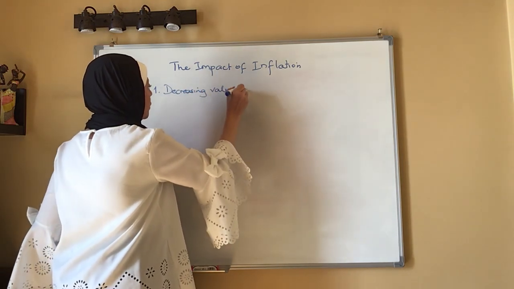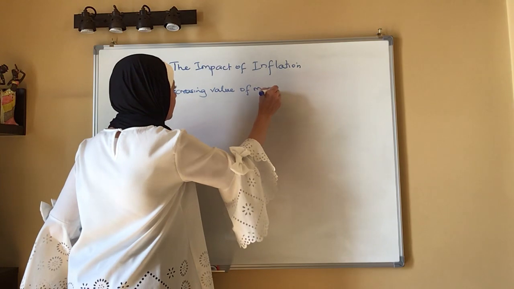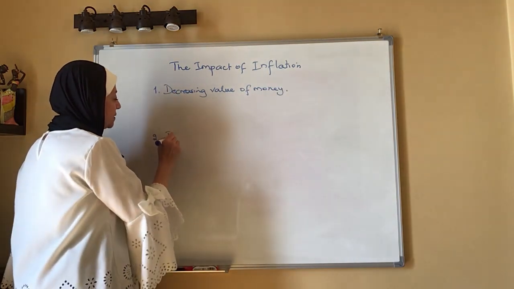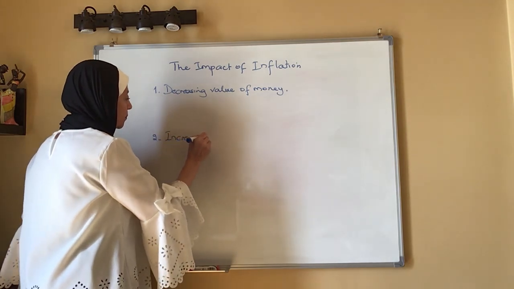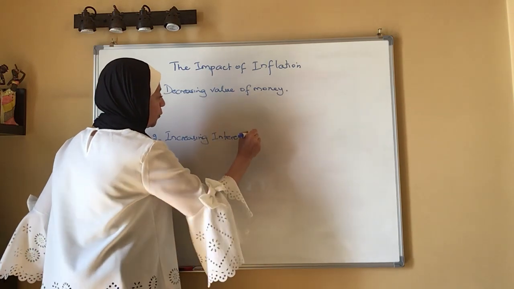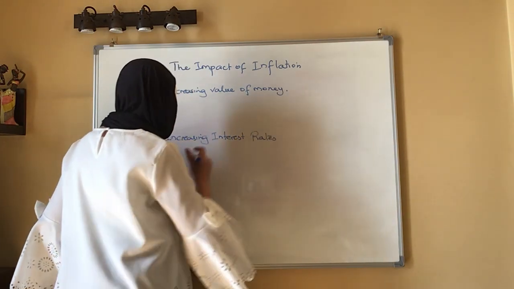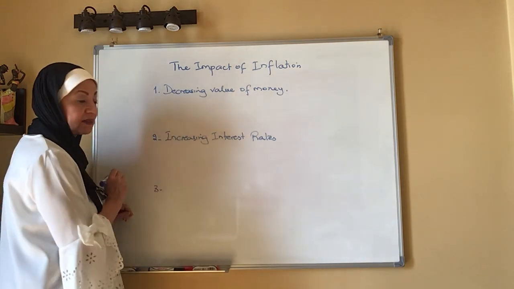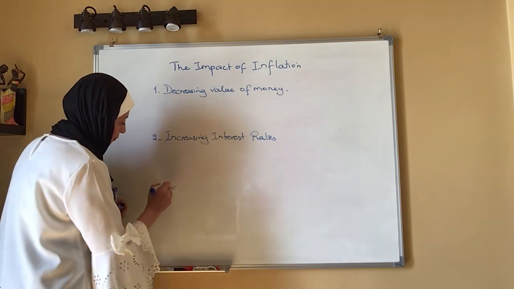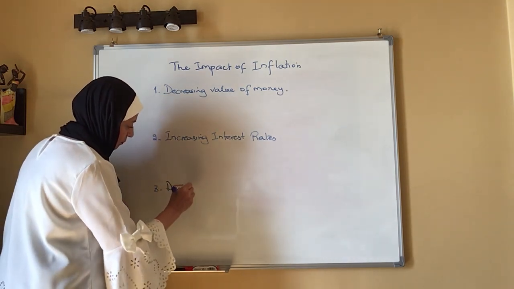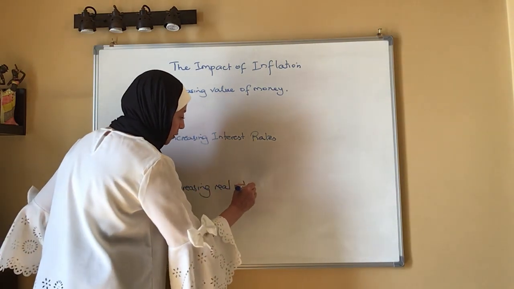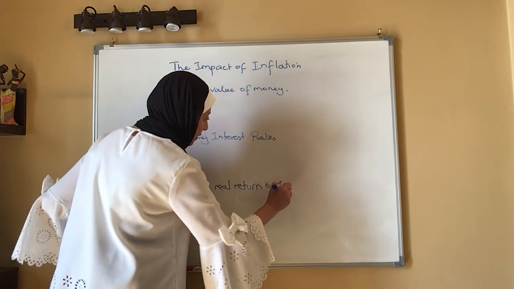value of money. Number two is increasing interest rates. And number three is decreasing real return on savings.